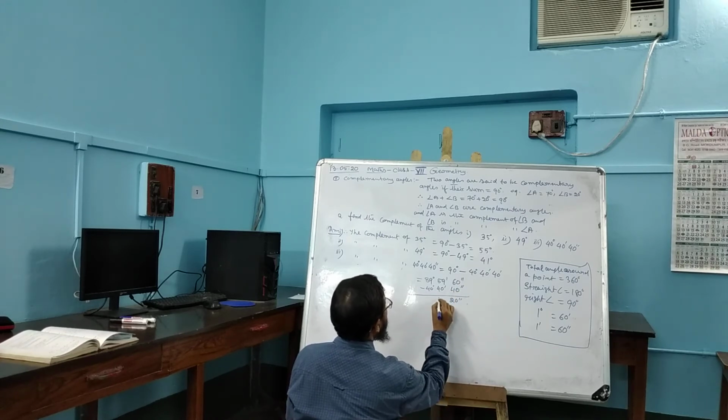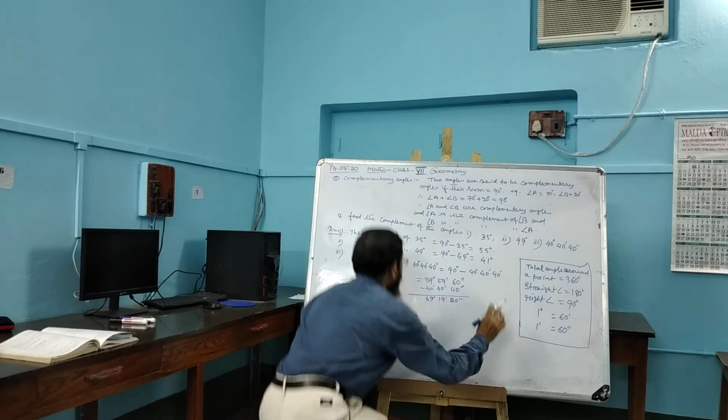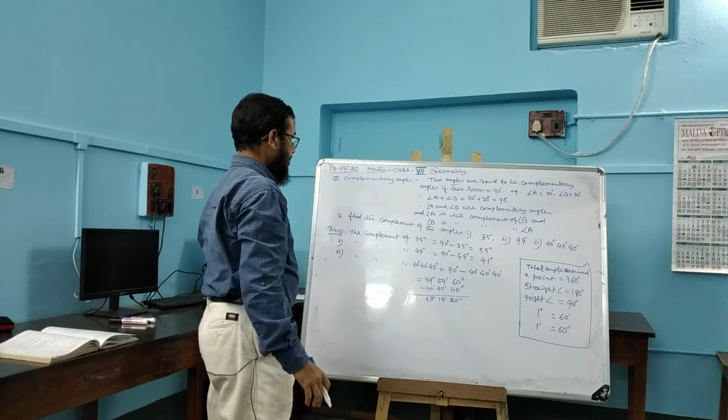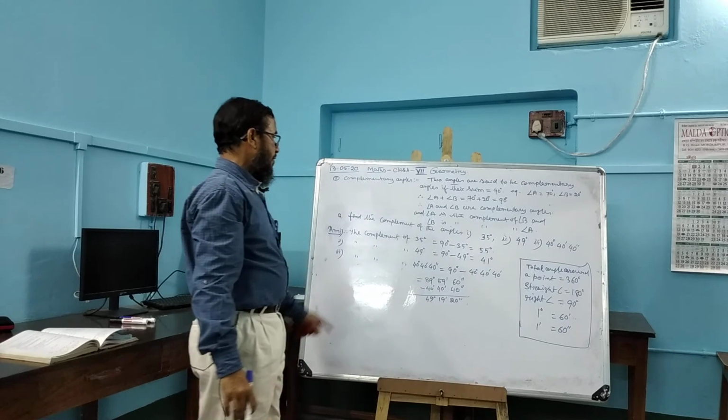We get 20 seconds, 19 minutes, 49 degrees. This is the answer.